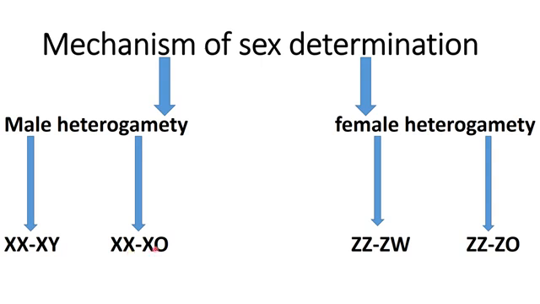Then XX-XO type sex determination, here XO is for the male. These are heterogametes found in male, and this type of sex determination is found in insects other than Drosophila. Then female heterogamety, it can be of two types, ZZ-ZW type, which is found in birds, and ZZ-ZO type, which is found in butterfly.